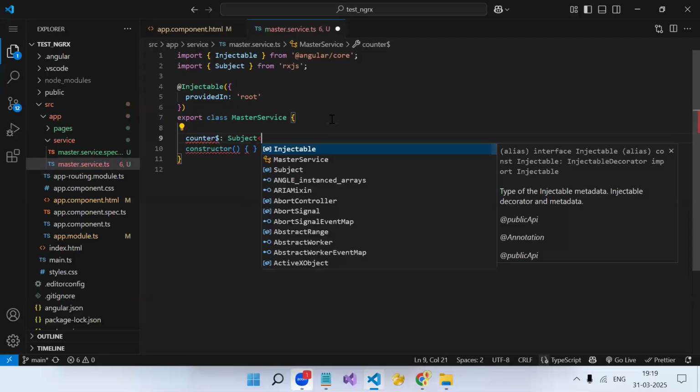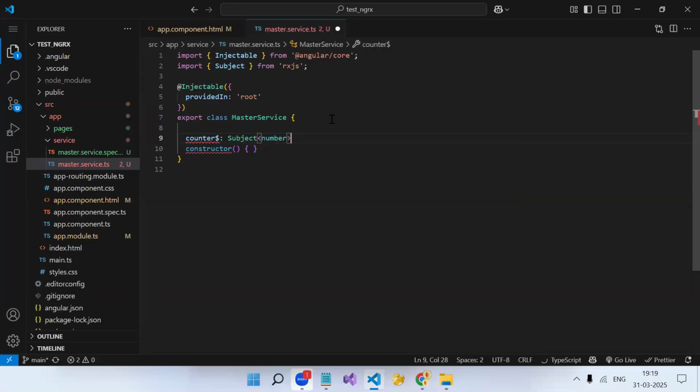What type of data am I going to store? It's a counter, so obviously the data type will be number. New subject. Fine, we created a subject.